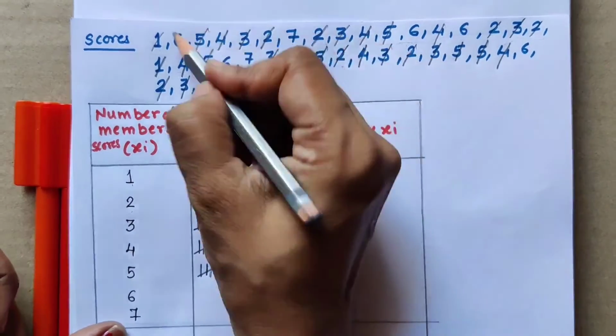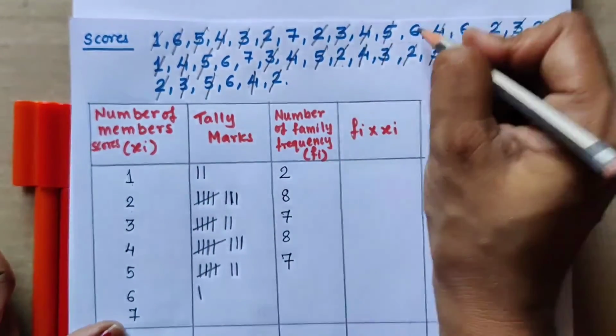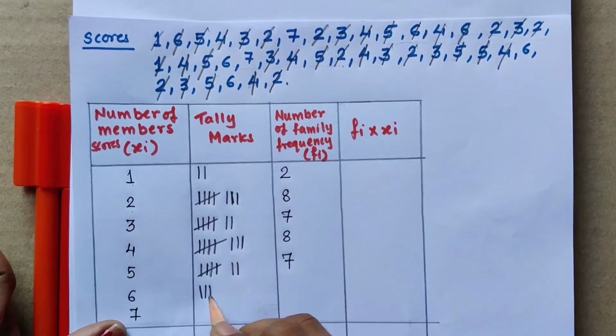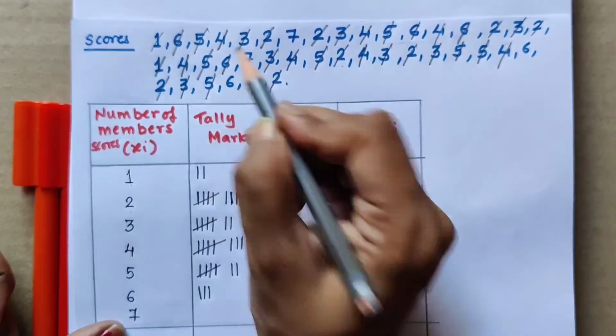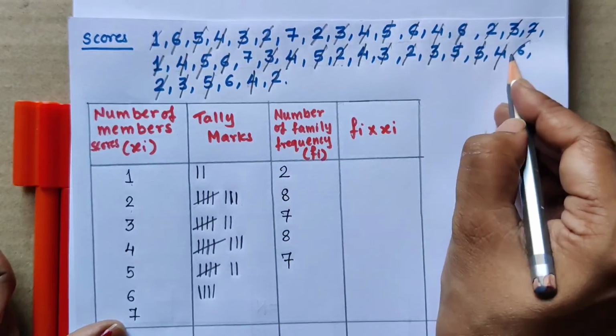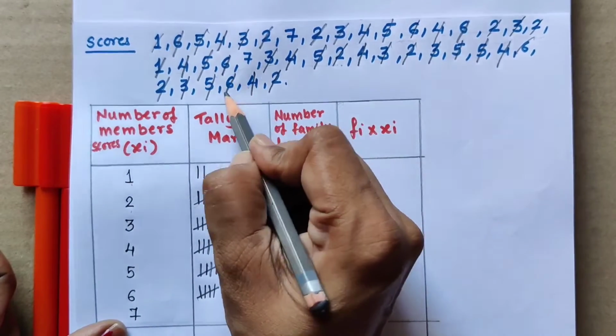Now let us check for 6. 1, 2, 3, 4, 5. 5 is a cross. Then 6.